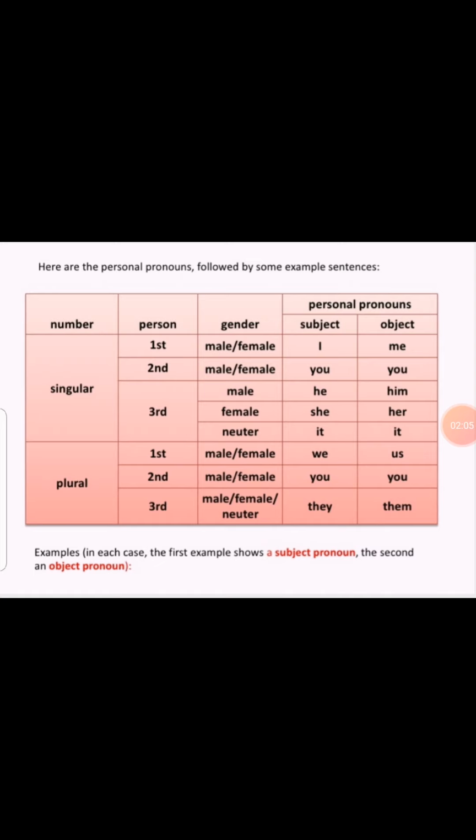Like if I would take an example, we are going to the market. So here "we" is the subject, and instead of taking the names of the persons, I am just telling you that we all are going.